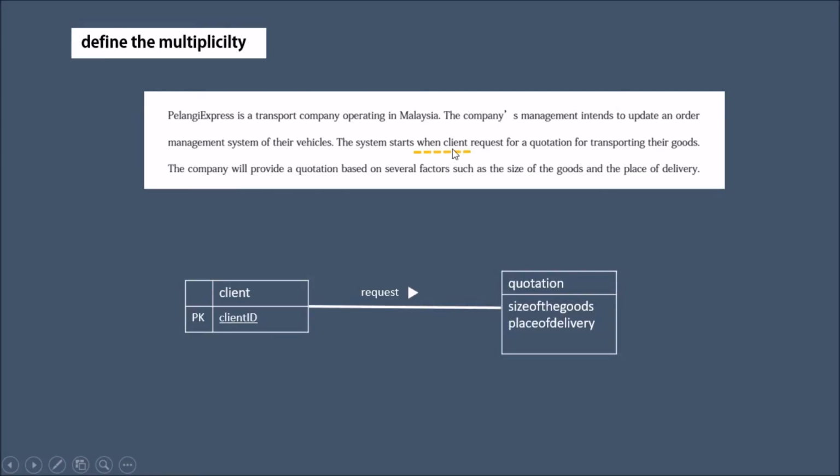So that means client want, and the company will provide a quotation. Means one. So the client one to one, and the quotation also one to one.